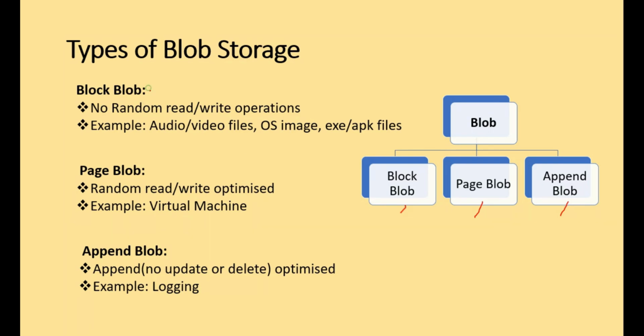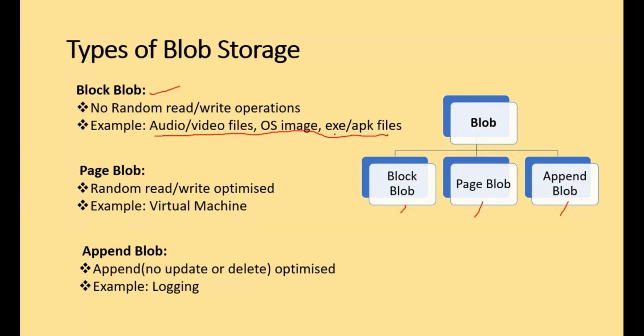So when we talk about block blob, it is a type of blob that we have to choose when we have a requirement of no random read and write operations. Say for example, if you want to store an audio or video file, an OS image file, or an EXE file or APK file, if you observe, all these files cannot be read in between, or cannot be read partially. So they should be read fully. If you read it partially, it doesn't make any sense.